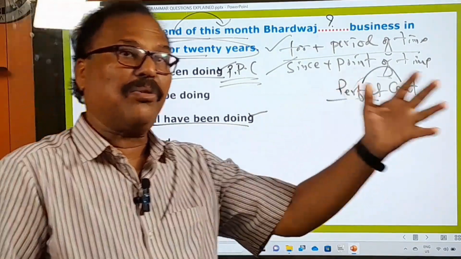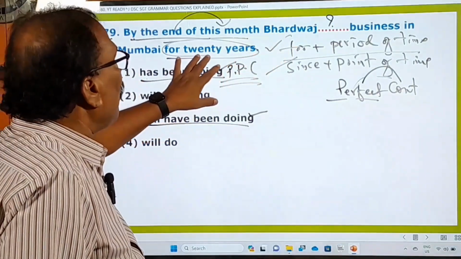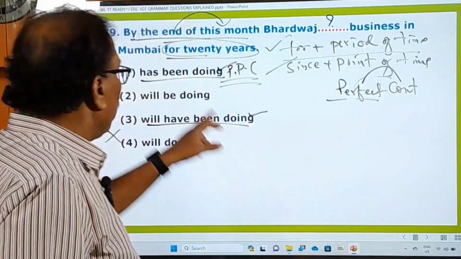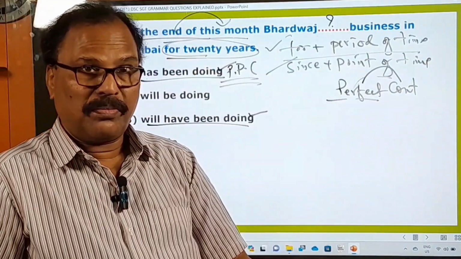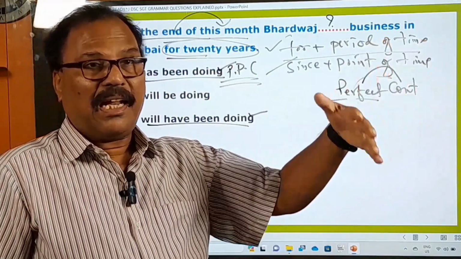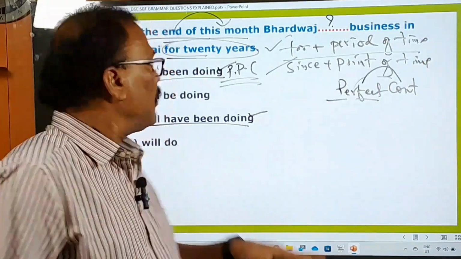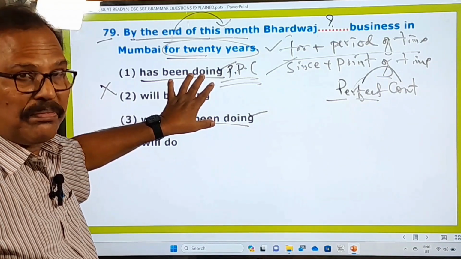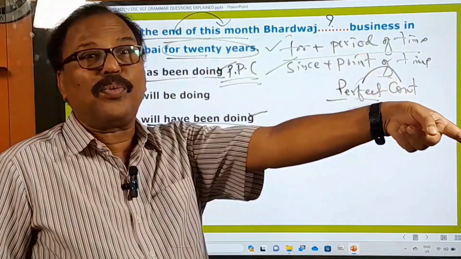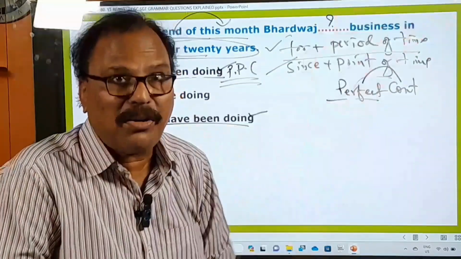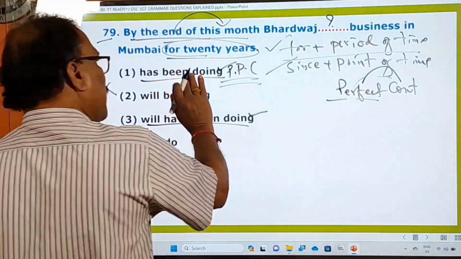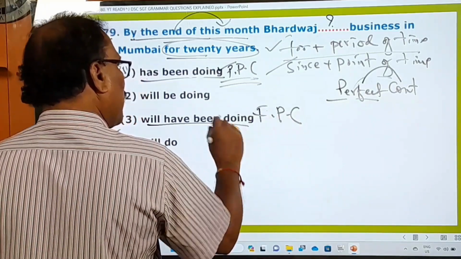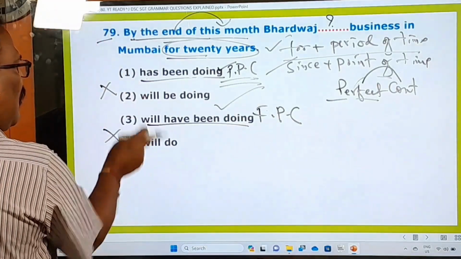Oche nelakari varaku Bharadwaj 20 ఏళ్లుగా ముంబైలో పనిచేస్తూనే ఉంటాడు. ఉన్నాడు కాదు. If you say this one, it's ఉన్నాడు. 20 ఏళ్లుగా వచ్చే నెలాఖరికి ఈ నెలాఖరికి అతడు పనిచేస్తూ ఉన్నాడు కాదు. If you say this, ఉన్నాడు. అతడు పనిచేస్తూనే ఉన్నాడు. No, పనిచేస్తూనే ఉంటాడు. వచ్చే నెలాఖరికి ఉంటాడు. That's why this present perfect continuous is not correct. Only this future perfect continuous tense is the right one, and all others are not correct.